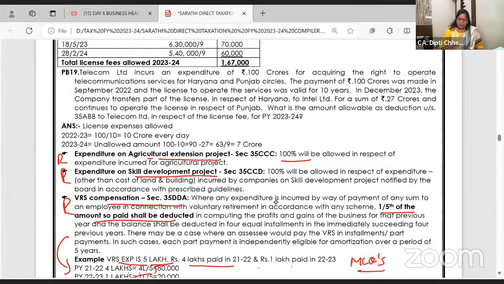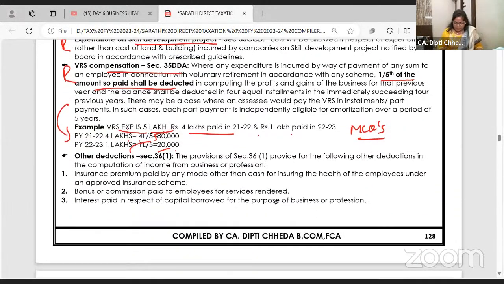Telecommunication I have left for now. It's for CMA students. Separately I'll take one class.